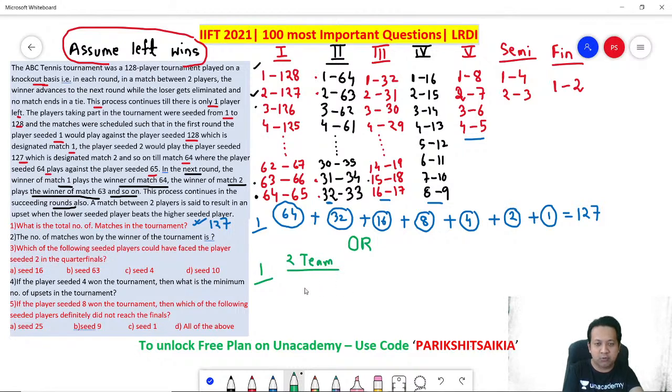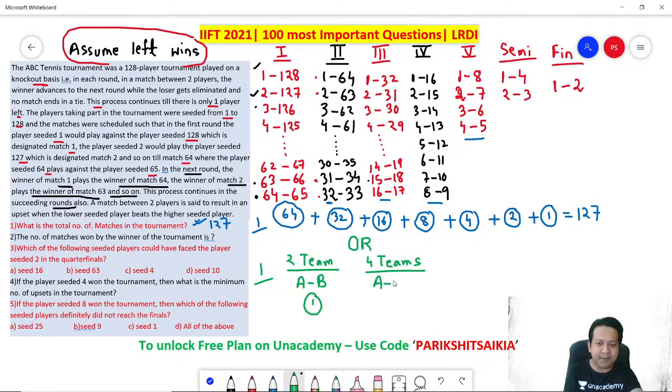Remember, it's a knockout. How many matches are required to determine the winner? 1 match. A versus B. Whoever wins is the winner. Perfect. So if there are 2 teams, answer is 1. Similarly, let's assume there are 4 teams. If there are 4 teams, how many matches are required to determine the winner?